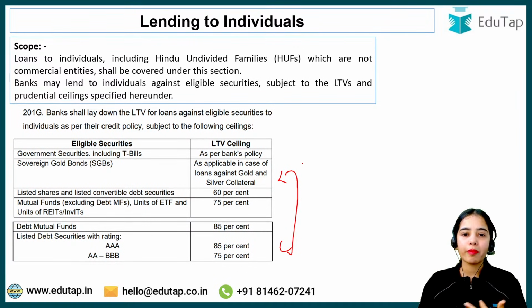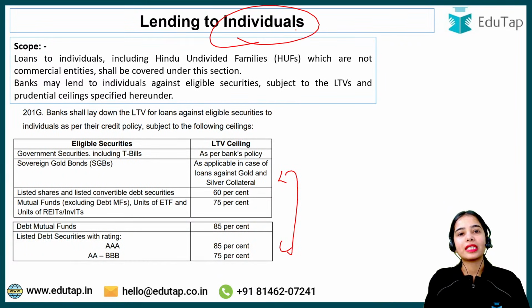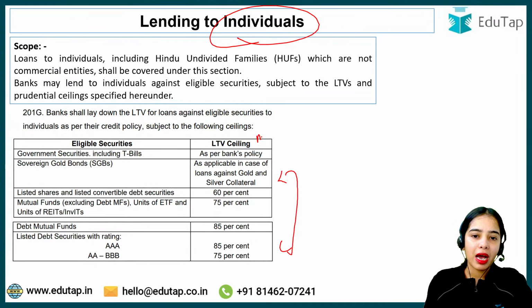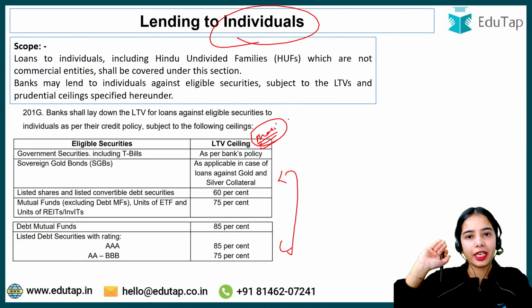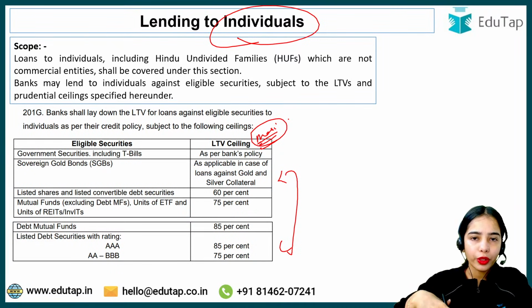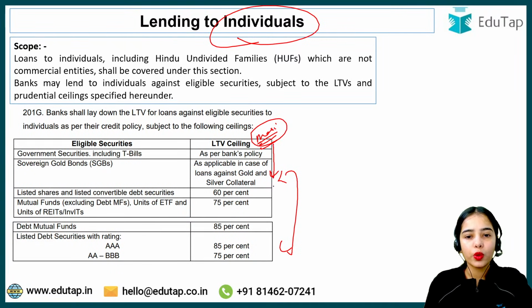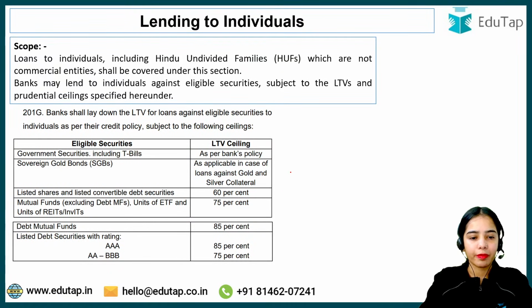It is directly related to the banks, directly related to individuals and people, so it is affecting us. Okay, so these are the limits. The maximum ceiling has been decided by the RBI. The bank, according to its own policy, can decide lower LTVs, a lower loan to value ratio. But this is the highest that the bank can go.